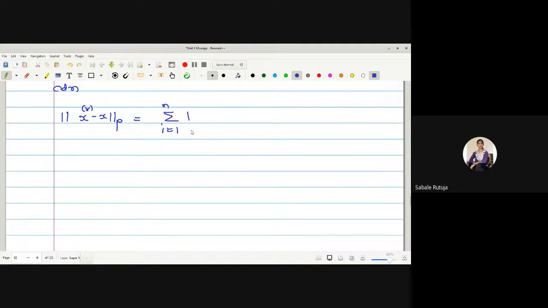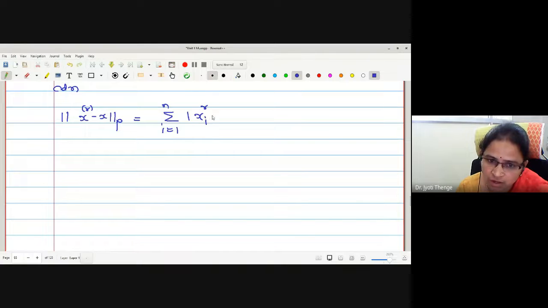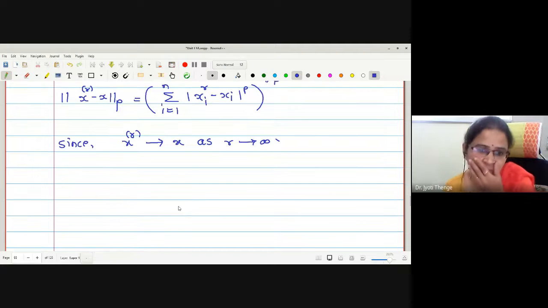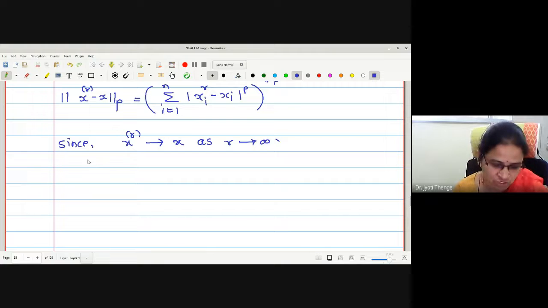Very good. xir minus xi, this is raised to p, no? And the whole thing raised to 1 upon p. Okay? Now let us use the condition. Since xr converges to x as r tends to infinity, what is the definition saying?